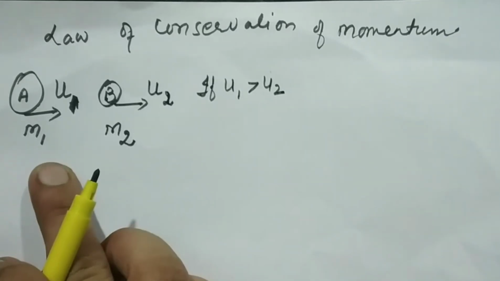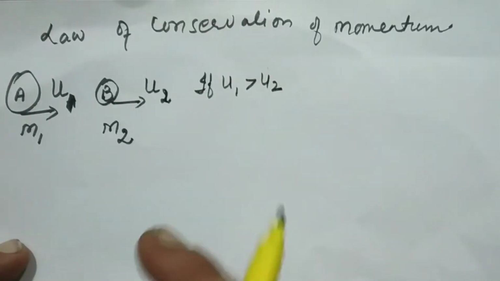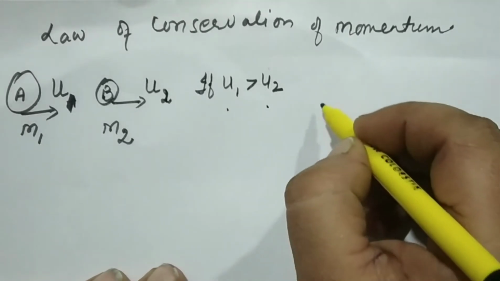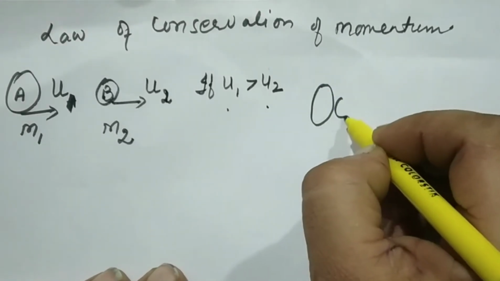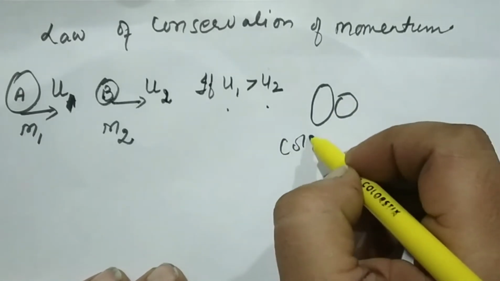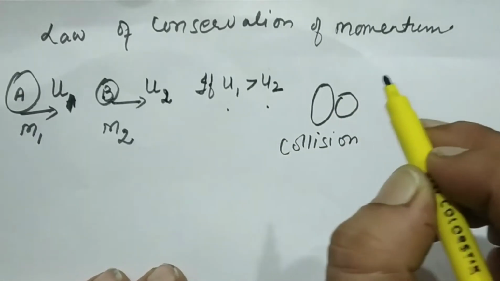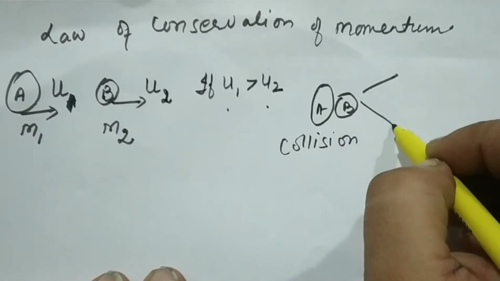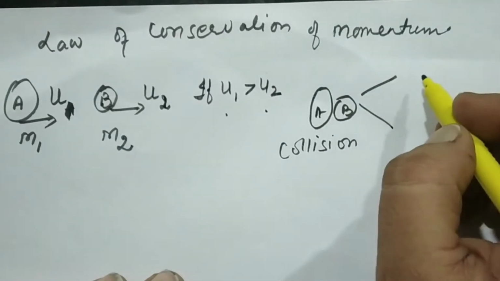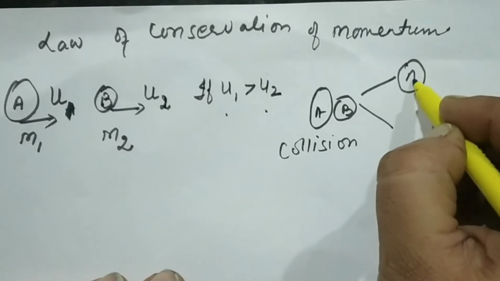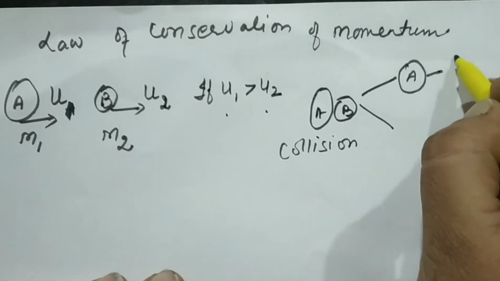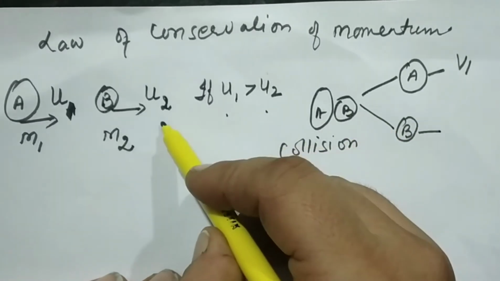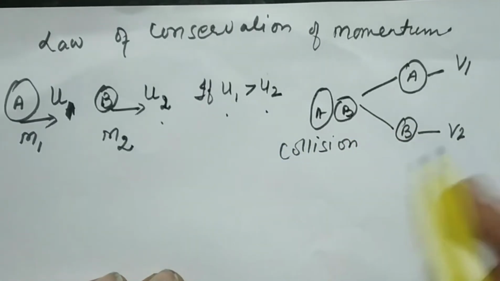Now what is happening is both are going in a straight line and u1 is greater than u2. So what will happen? Ball A will collide with ball B. So there will be a collision between the two balls and after the collision their velocities will change. For ball A it will change from u1 to v1, and for ball B it changes from u2 to v2.